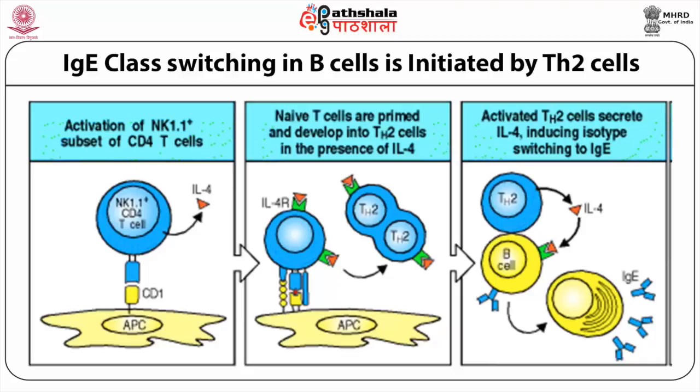In fact, allergens can be defined as antigens which provoke Th2 cells to cause class switching to IgE. IgE production requires Th2 cells and is inhibited by interferon gamma producing Th1 cells. We have learnt earlier that low doses of antigen favor Th2 activation rather than Th1 activation.